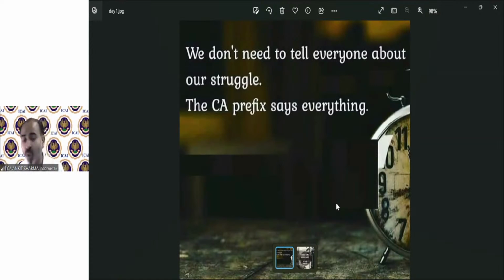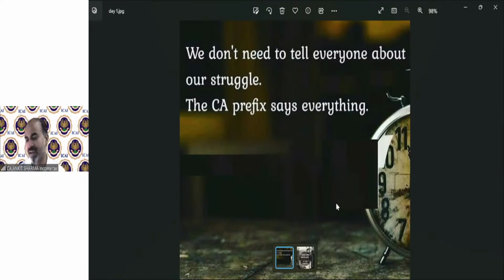Why? Because they know this is difficult, and whatever is difficult in your life is important. I told you in that session, whatever is easy has no value, and whatever is difficult in your life is going to be important. So we do not need to tell anyone what we have gone through doing this course, because if we are using this prefix CA, if we are a chartered accountant, everybody knows what we have gone through.